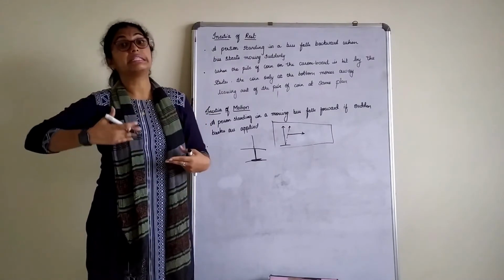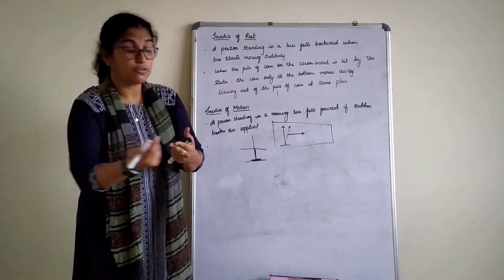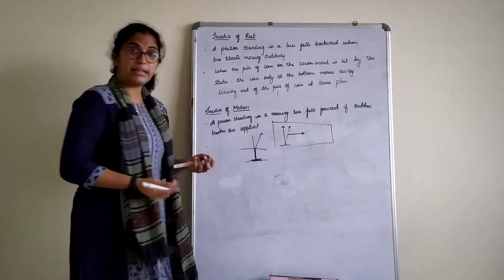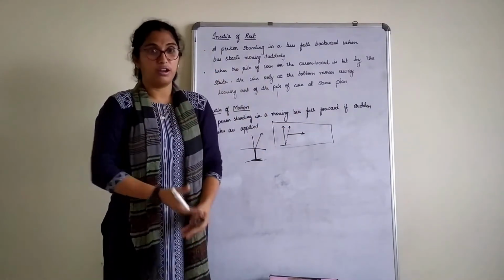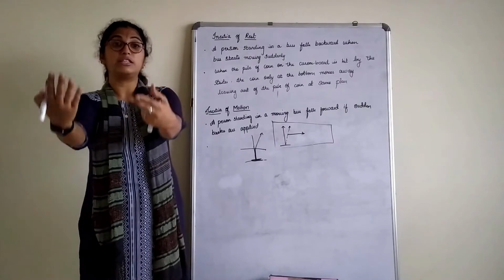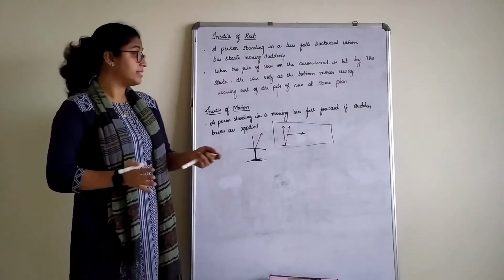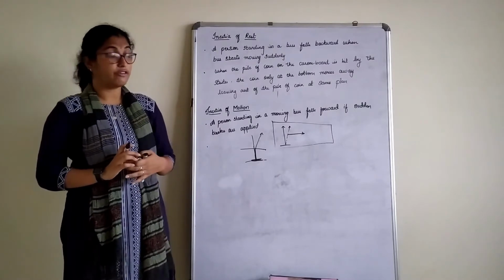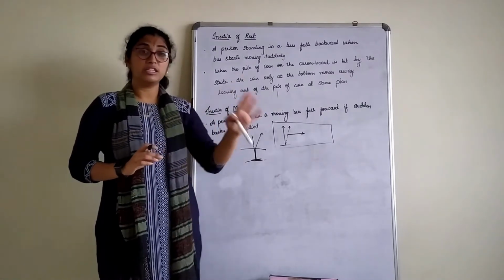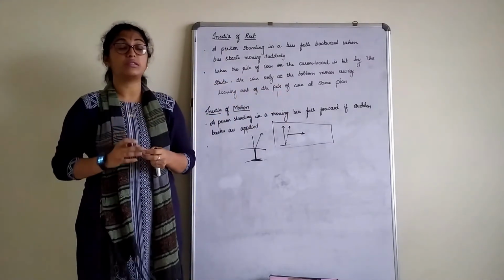but the remaining half of your body is still in motion, right? What happens? You tend to jerk forward. This part tends to jerk forward. In very rare cases, you yourself go and fall in the front. That's again different, right? Otherwise, our body tends to jerk forward when brakes are suddenly applied. That's again because of Newton's first law of motion, inertia of motion here. Every body continues to be in the state of motion unless an external force is applied.